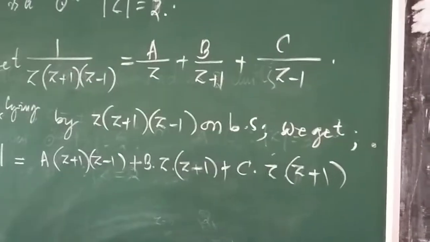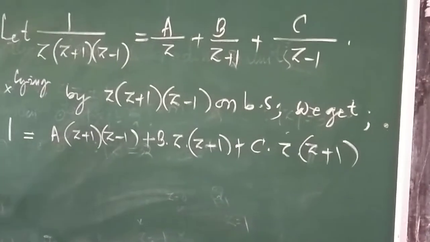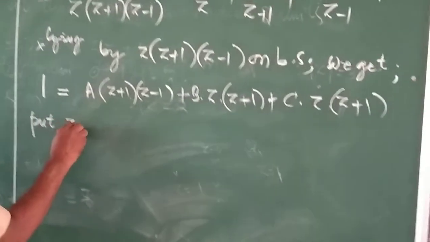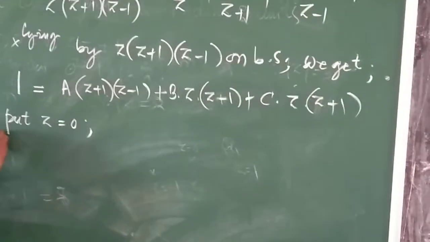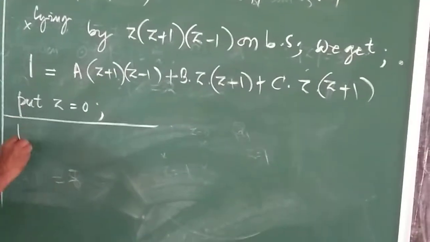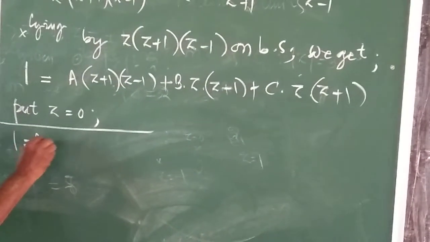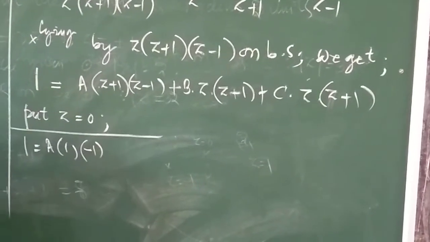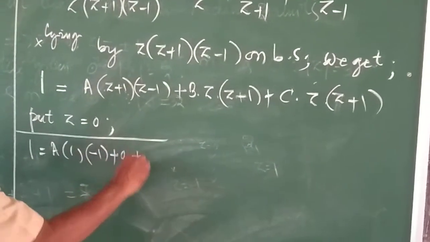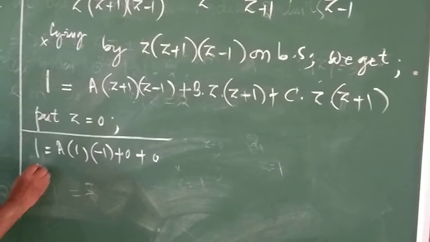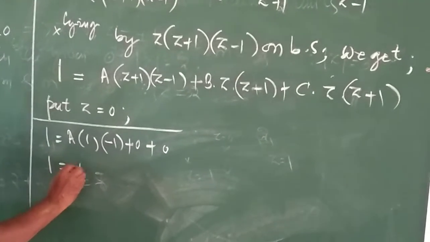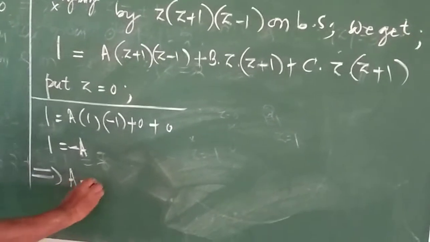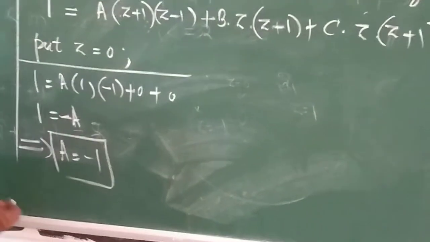Giving suitable values to z, you can find the values of a, b, c here. Put z is equal to 0. 1 is equal to a into 0 plus 1 is 1, into 0 minus 1 is minus 1, plus 0 plus 0. This gives you 1 is equal to minus a, which implies that a is equal to minus 1.